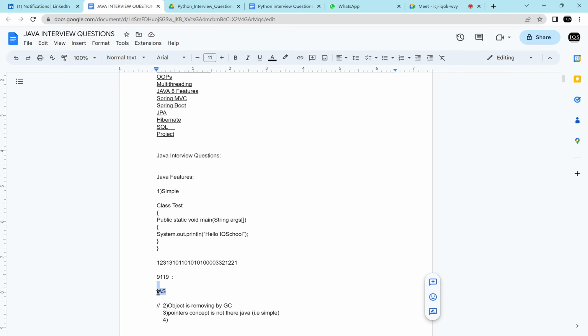Indian IAS, Indian Administrative Service. Correct, good. I have written it in English. You know English, so you are able to tell what it is, right? The meaning for each word you know. IAS. And if you decode this, this is the number 9119.